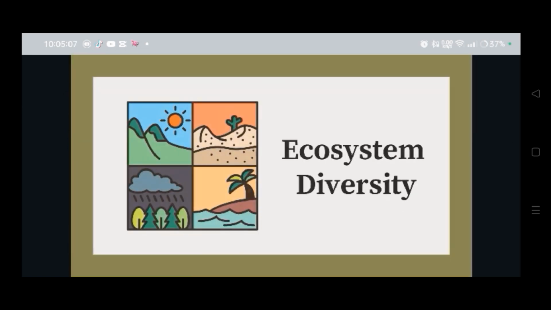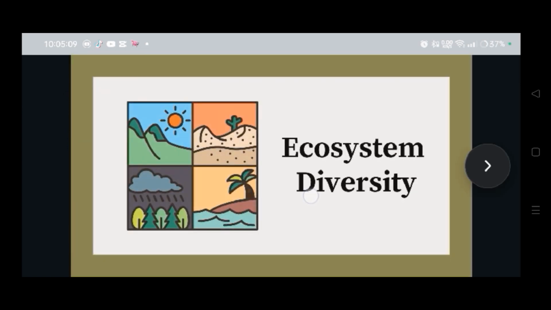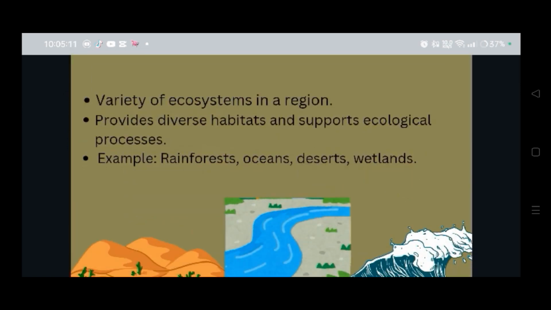Last is ecosystem diversity. Ecosystem diversity is a variety of ecosystems in a region. These provide diverse habitats and support ecological processes. Examples of these are rainforests, oceans, deserts, and wetlands. So in many regions there are different types of ecosystems. Some in the north have wetlands, forests, or snow.